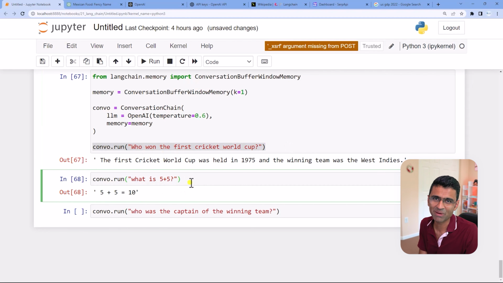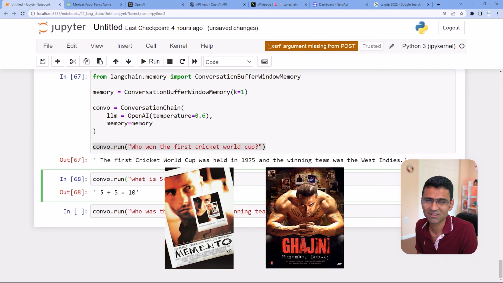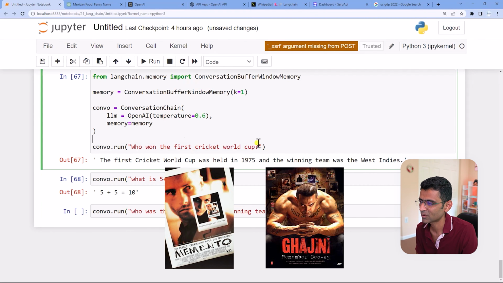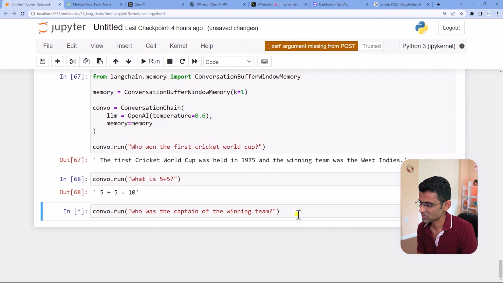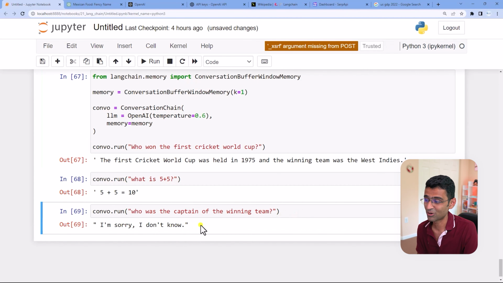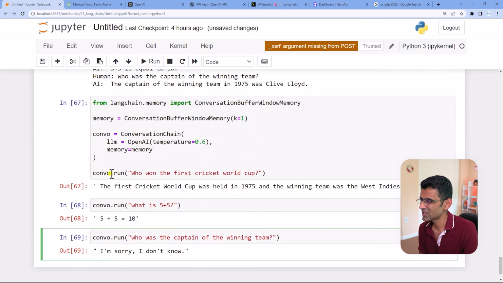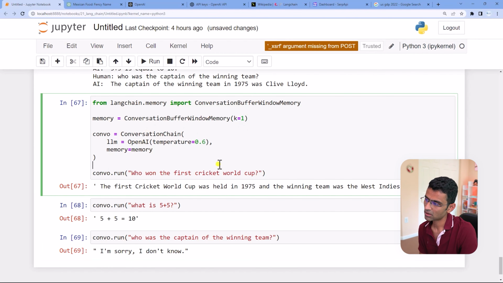It's like short-term memory loss, like Memento or Ghajini movie. It just forgot what happened here. So when I ask this question, it will say, I'm sorry, I don't know, because it doesn't know which game you're talking about, which particular match you're talking about. I know it's probably not the best example, but the idea is I wanted to demonstrate this k parameter here, and based on your use case, you might see benefit in using ConversationBufferWindowMemory.